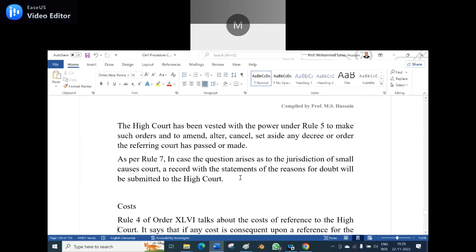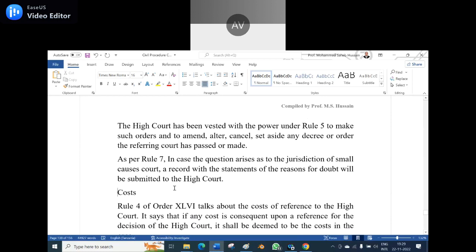Is it theoretically, or is it practically also done? Both. When a provision is there, either it may occur or may not occur, but it should be followed when the time occurs.